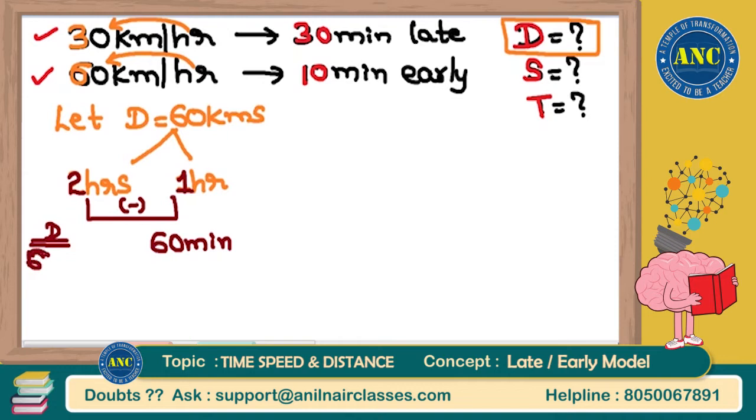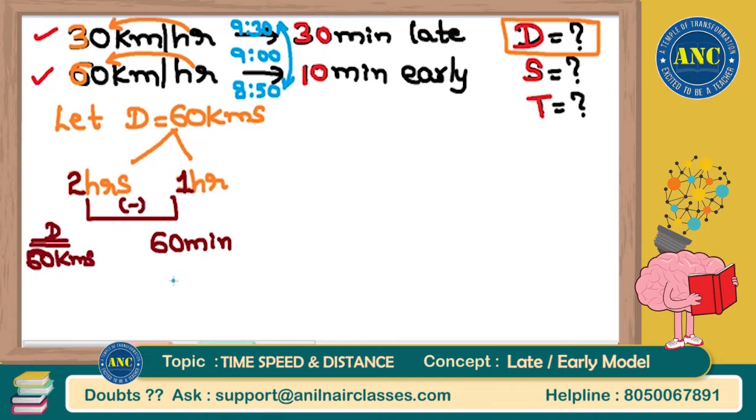Distance according to my assumption is 60 kilometers. But let us check what is the difference according to the question. Suppose the office is exactly at 9 o'clock. First day I am reaching 30 minutes late, 9:30. Second day I am reaching 10 minutes early, 8:50. 9:30 and 8:50. What is the difference in both the days?